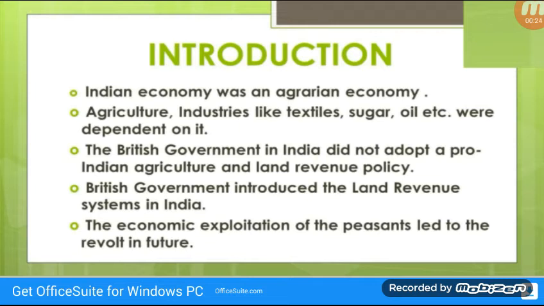Agriculture industries like textiles, sugar, oil, etc. were dependent on it. The British government in India did not adopt a pro-Indian agriculture and land revenue policy. The British government introduced land revenue in India. The economic exploitation of the peasants led to revolts in future.